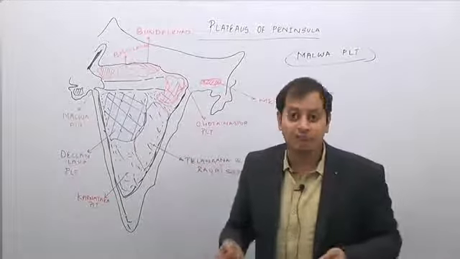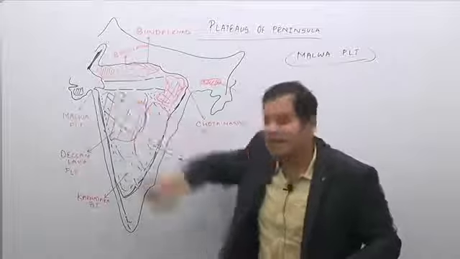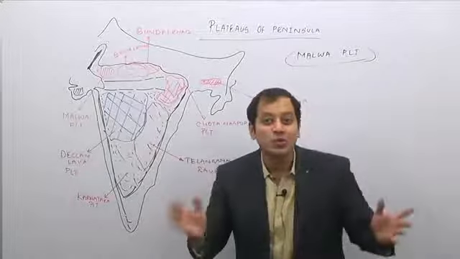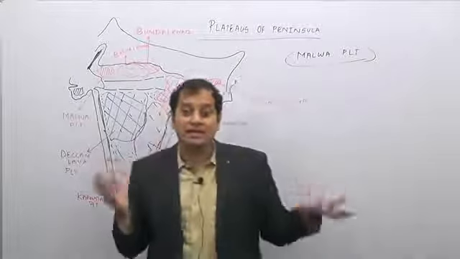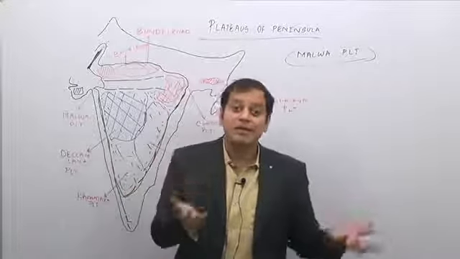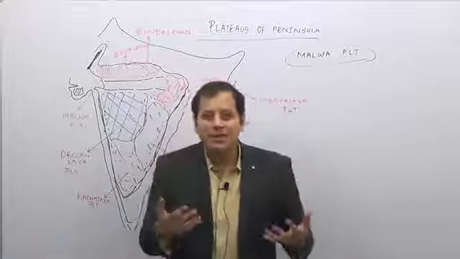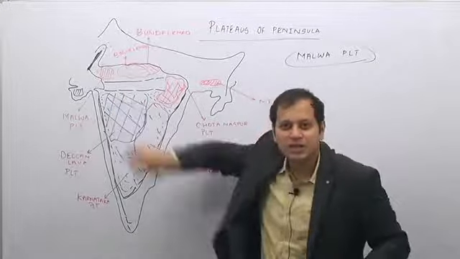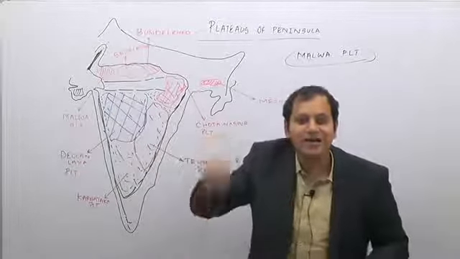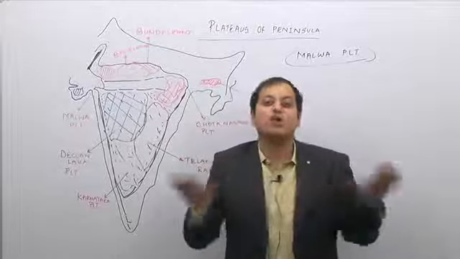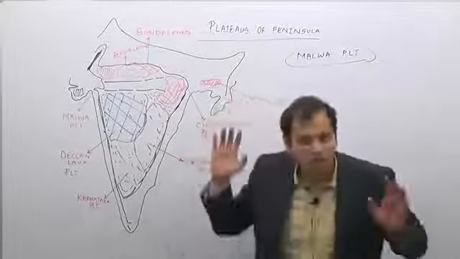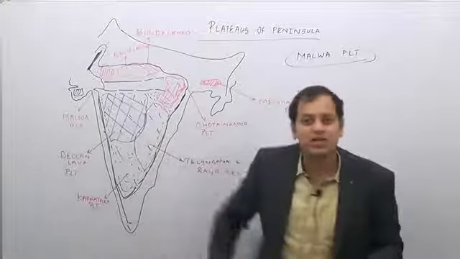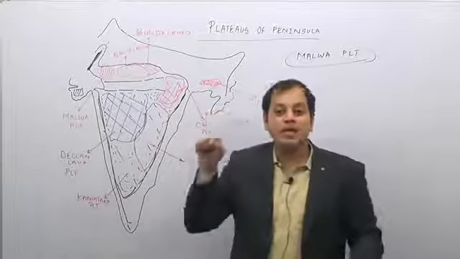Which is the plateau I have missed? I have missed the blue colored part, that is the Deccan Plateau. Why have I missed that? Because even though the Deccan Plateau may originally have been made up of gneiss and schist, what happened later on? A volcanic eruption occurred there. This entire part where the volcanic eruption occurred is now covered with basalt rock. So the entire peninsular plateau, except the Deccan Lava Plateau, the Maharashtra Plateau, is covered by the older rock, while that part is covered by volcanic rock.